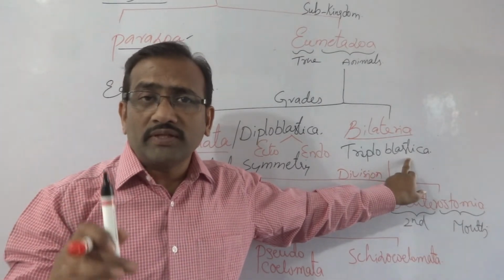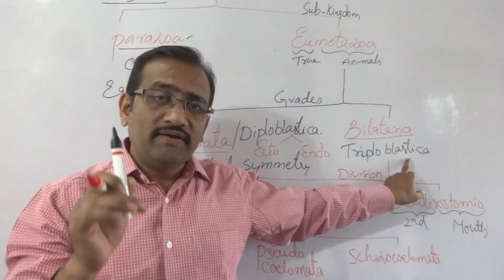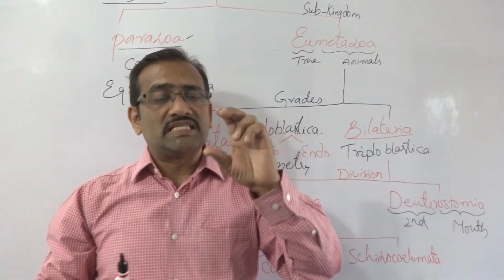Whenever we are talking about the triploblastic nature, definitely we have to discuss the coelom.